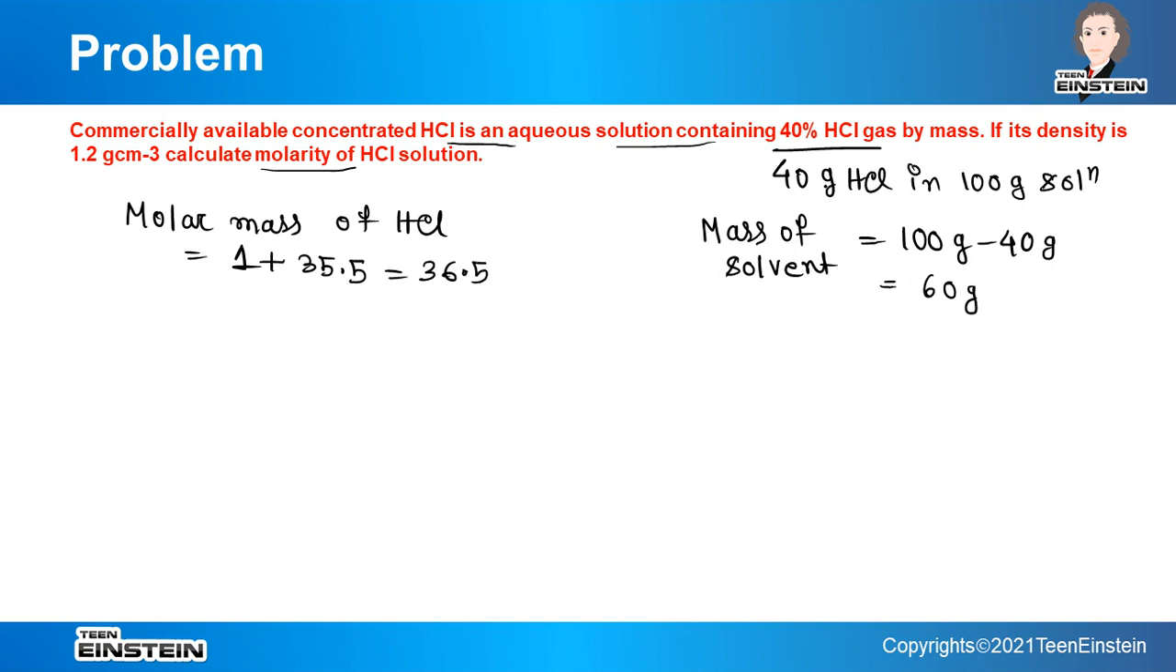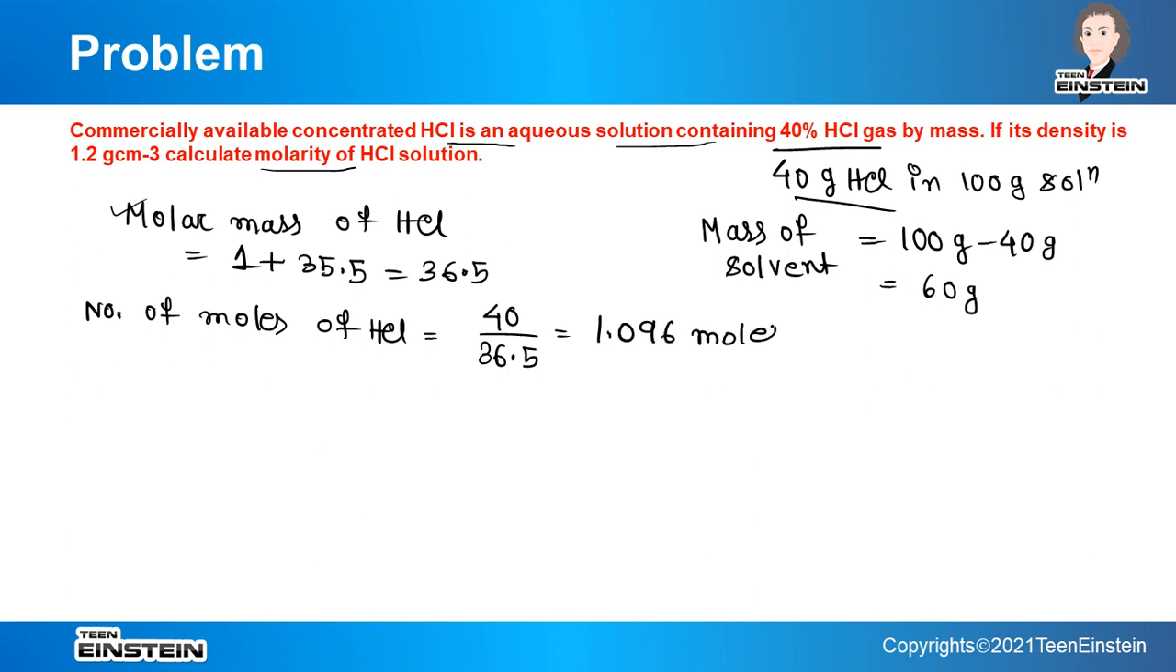Now 40 gram HCl is present. So what is the number of moles? Number of moles of HCl is given mass, that is 40 gram, divided by molecular weight, which is 36.5. That is why we calculated the molar mass, because to find out the number of moles of HCl we need the molar mass of HCl. This is 1.096 moles. Now here density is given. So what is the meaning of this?